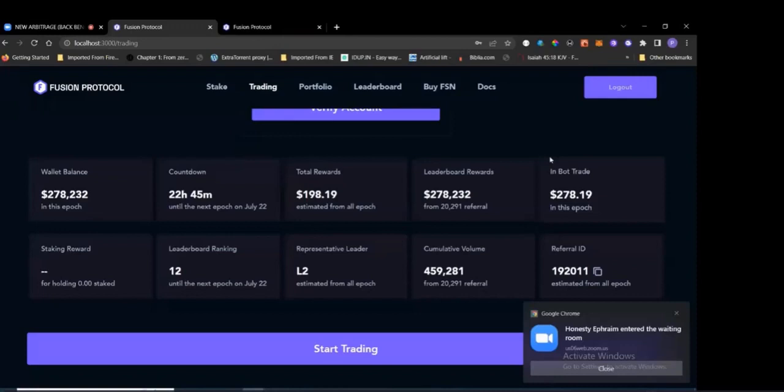All right, so here is the good part. The good part is the moment you click the start trade. And then lastly, you have your referrals, right? You can copy your referral link and send to anybody, and they can join through that. Now, let's go to the cool part. The cool part is trading.